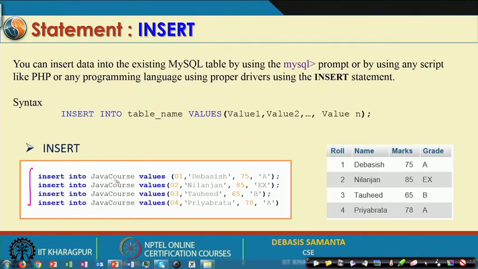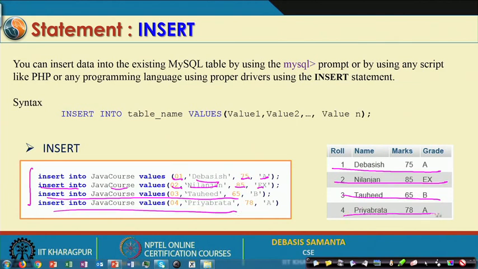First, insert into Java course values 01 Devasys 75 A. Then insert into Java course values 02 Nilanjan 85 EX. So, it is the second record, and this way this is the third record and this is the fourth record that we have inserted. So, exactly 4 insert commands have been issued to insert 4 records.